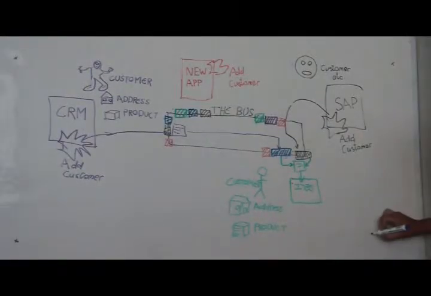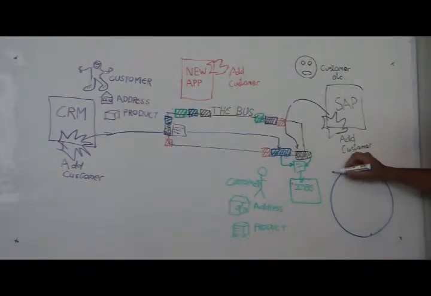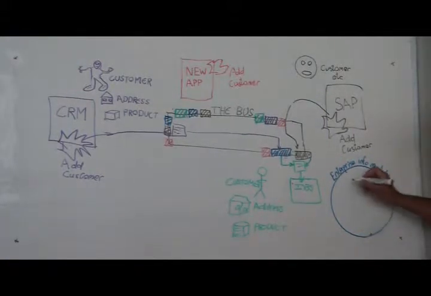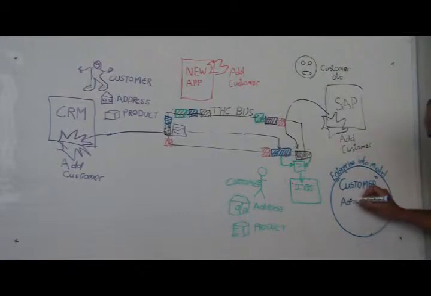Messages moving through the bus should conform to a data format that is application independent and a data model that is common to the enterprise. Where do these enterprise data structures get defined? An enterprise information model should have common definitions for business objects like customer, address, and contact. These definitions should be maintained in an enterprise data dictionary, which is part of the enterprise information model.